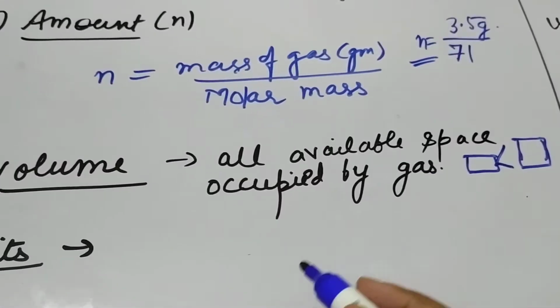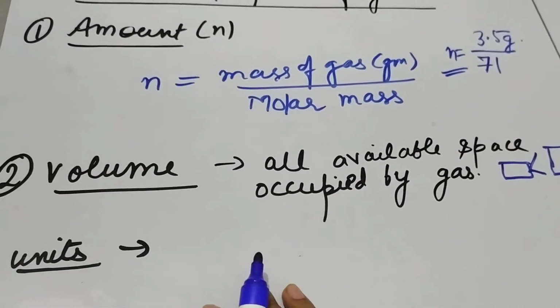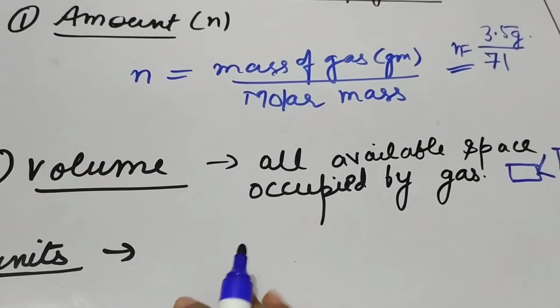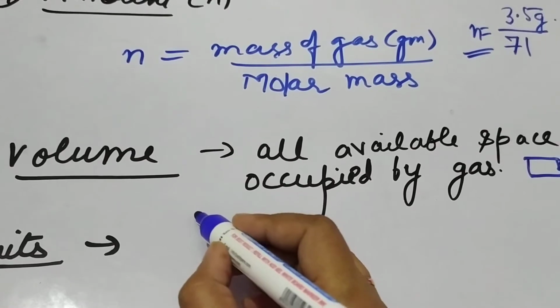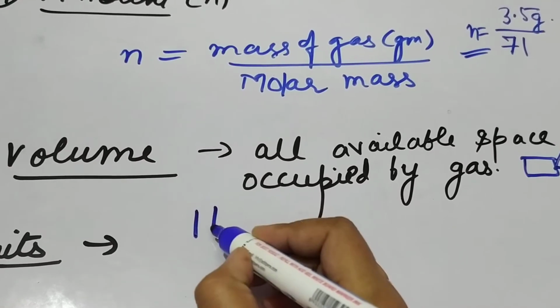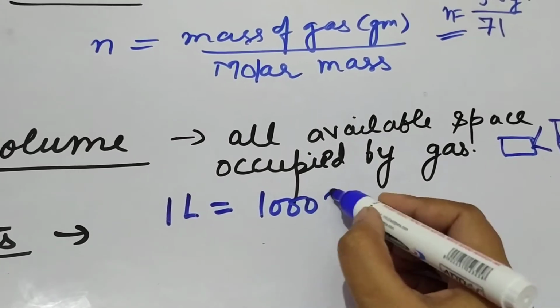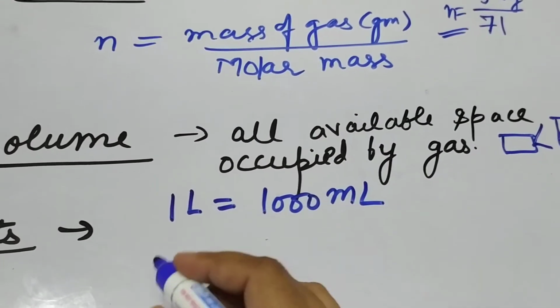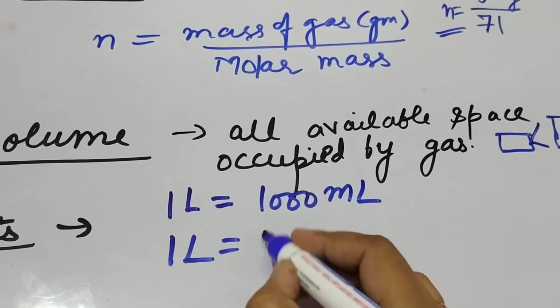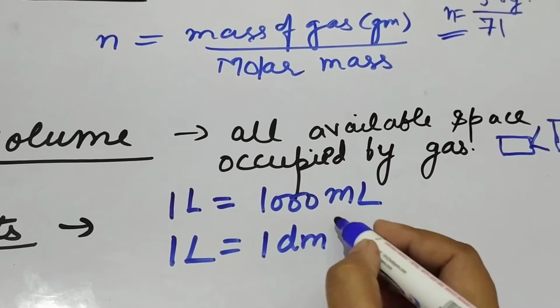Now, what are the units which we generally use in calculating numericals in case of volume? The most commonly used unit is liter. 1 liter is equal to 1000 milliliter, and 1 liter is also equal to 1 decimeter cube.